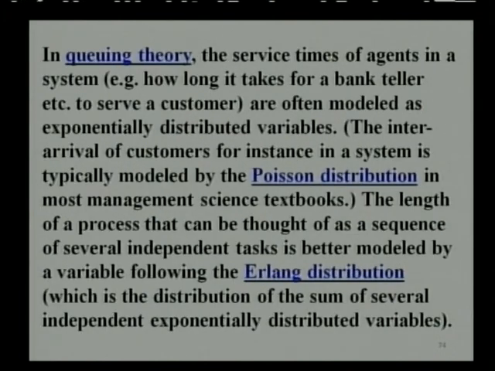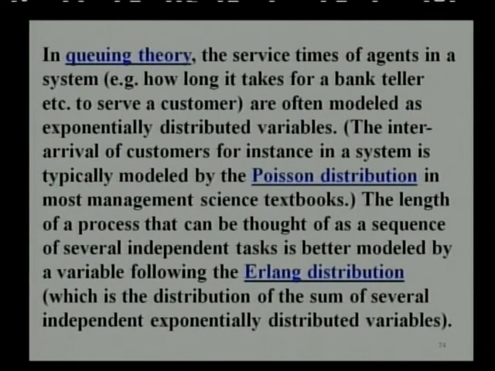In queuing theory also, when we talk about the continuous Poisson process and the Poisson distribution, Erlang and exponential distributions are also useful. In queuing theory, the service times of agents in a system are often modeled as exponentially distributed variables, and the inter-arrival of customers, for instance, in a system is typically modeled by the Poisson distribution in most management science textbooks.